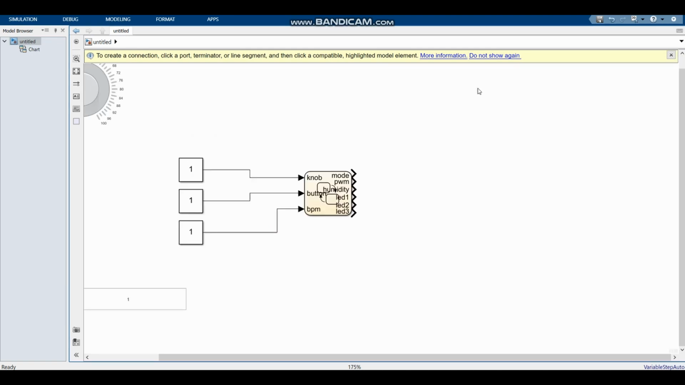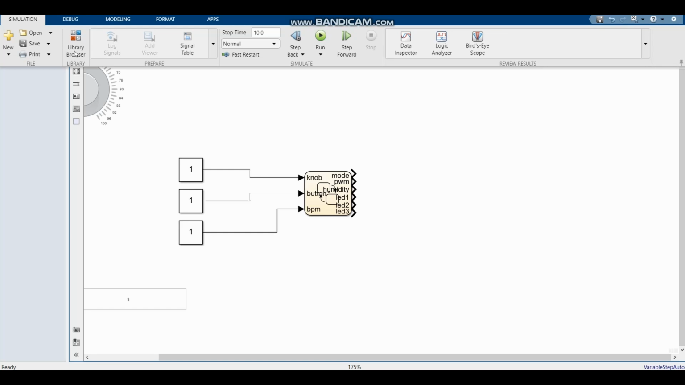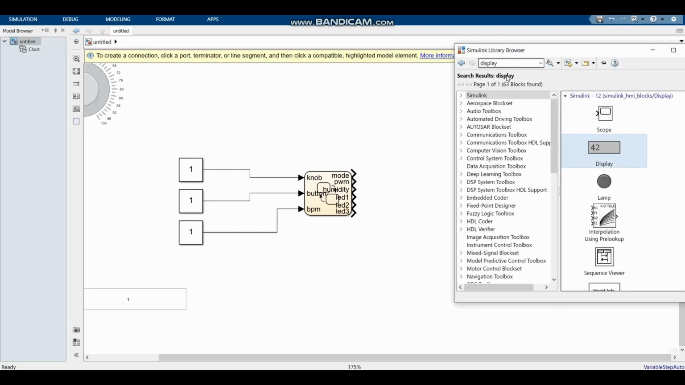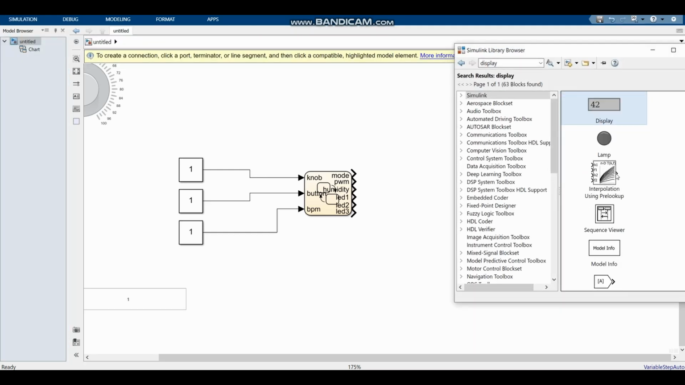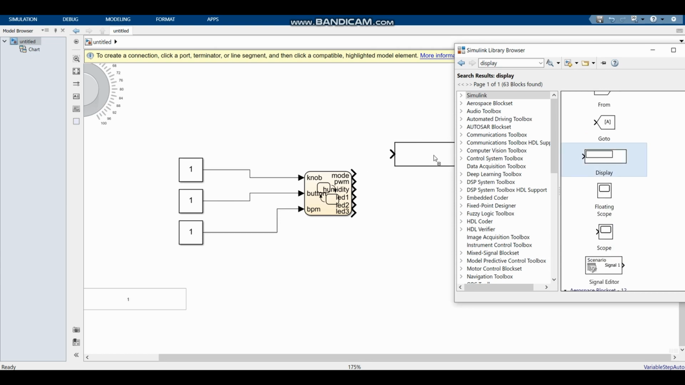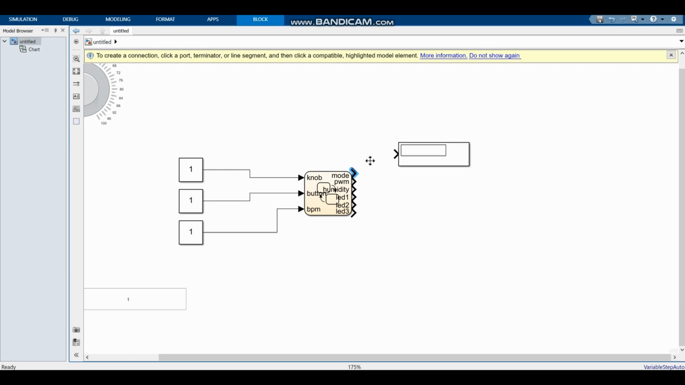So now we need some components for our output, and the first thing we need is a display to actually show in which mode the system is. So if you go to Simulation, Library Browser, and you search for display, don't choose this one, choose this one that actually allows a direct input from the Simulink chart, and then you can simply just drag and connect this.